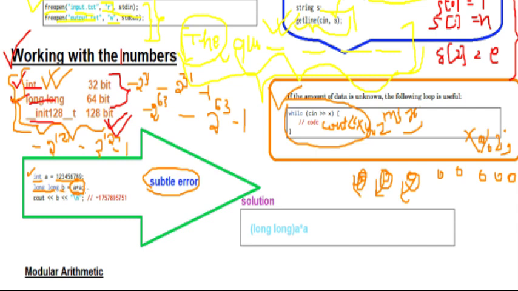So when the data types are different and you are initializing the values like this, this error is raised, right? So how to avoid this error? While writing a into a, you can add long in brackets, and this will make the product of a into a in the long format, so it will be stored in b. But if you do not do this, you will get this error.